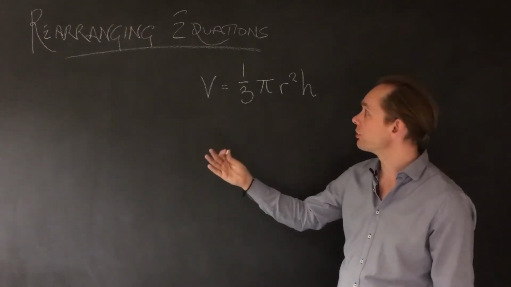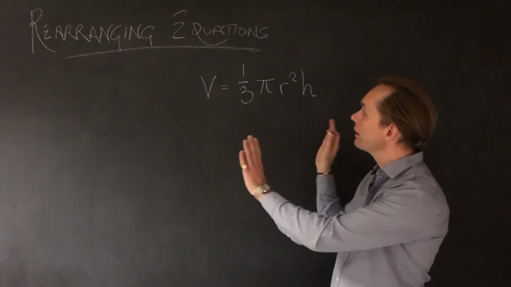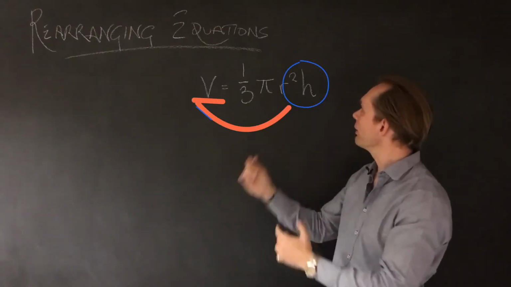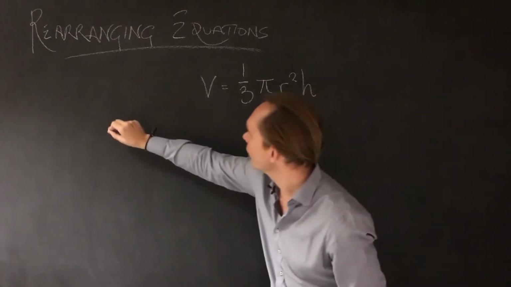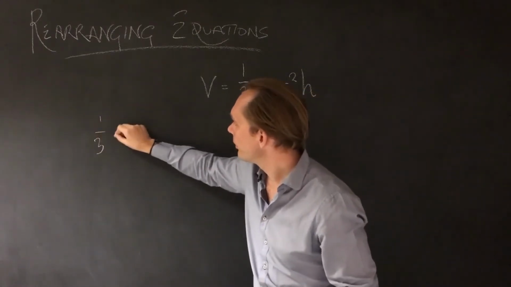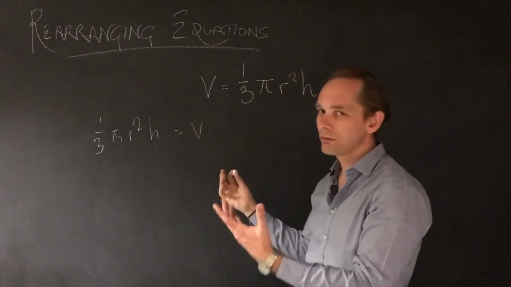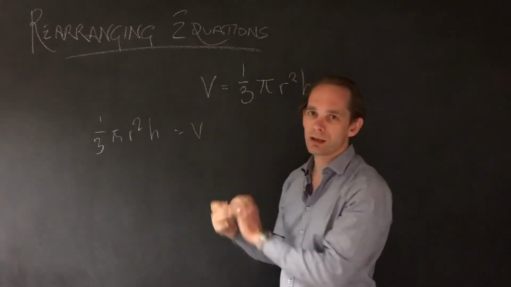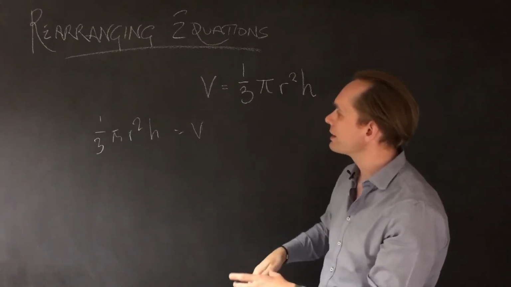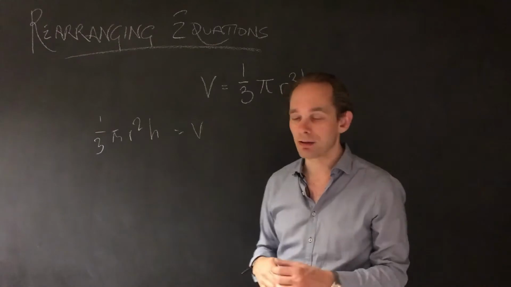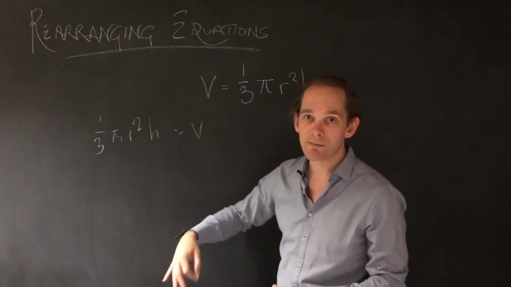And the next thing to do is, by my recommendation, always make it so the thing you're targeting is on the left. Literally swap the equation around. So let's say we're going for H. We'll go 1/3 pi R squared H equals V. So just swapping to make your subject on the left. Now we're going to get rid of any adding or subtracting terms. There aren't any, so that's not a step. And the next is getting rid of multiplying and dividing terms.